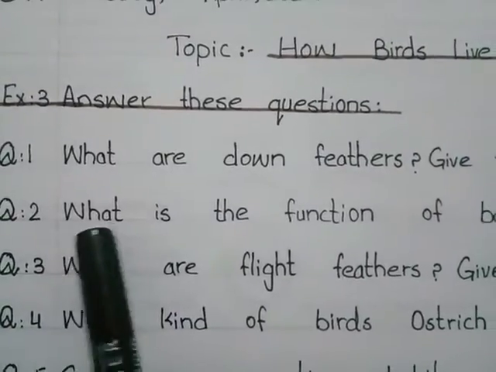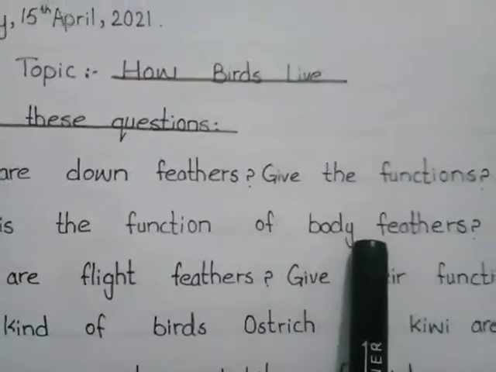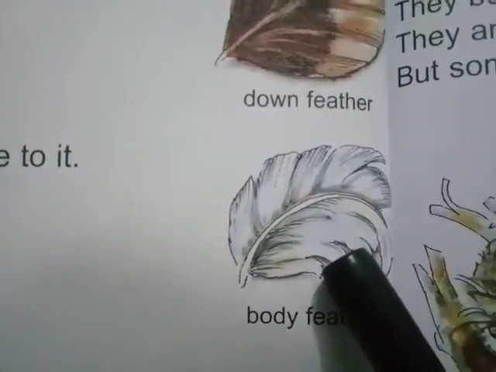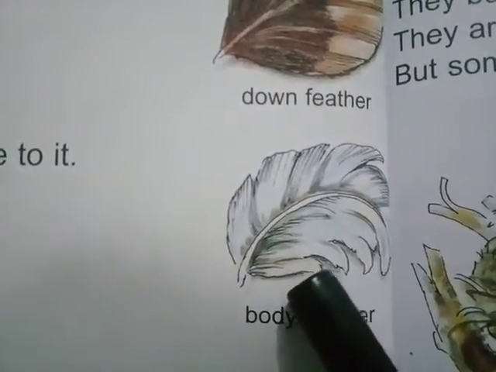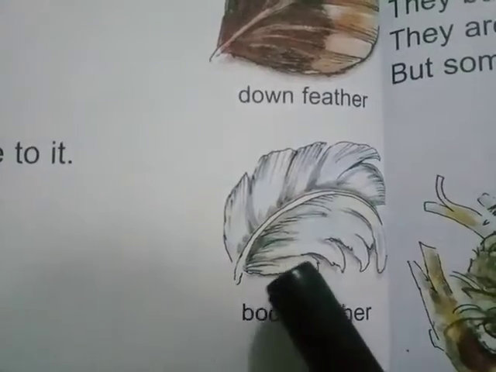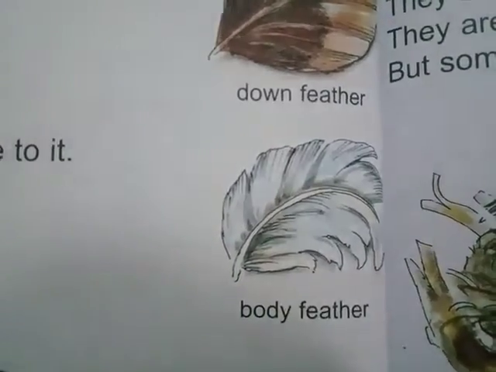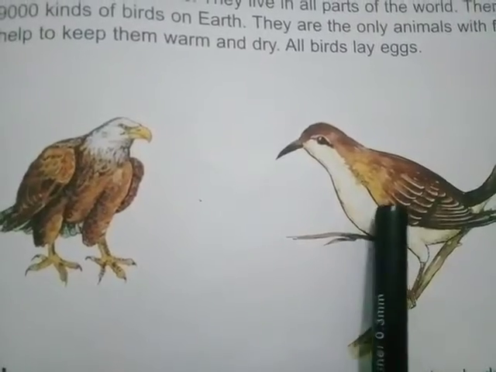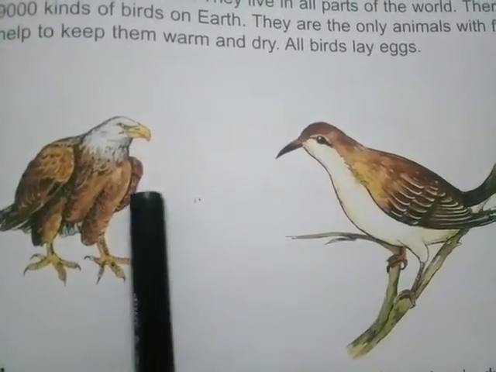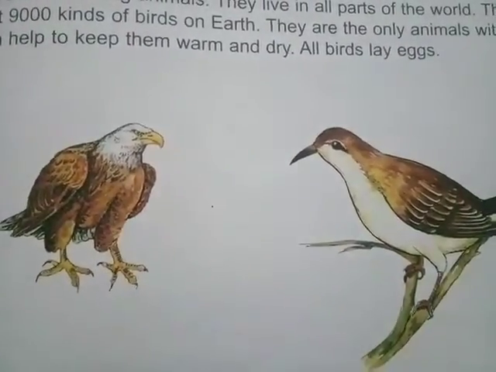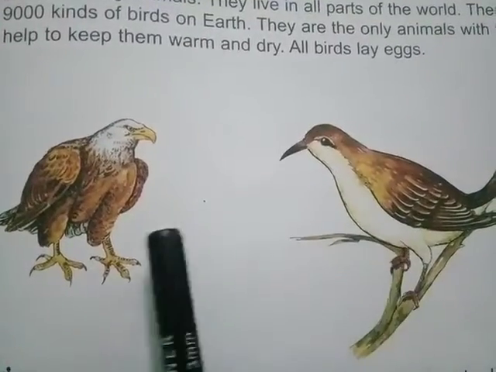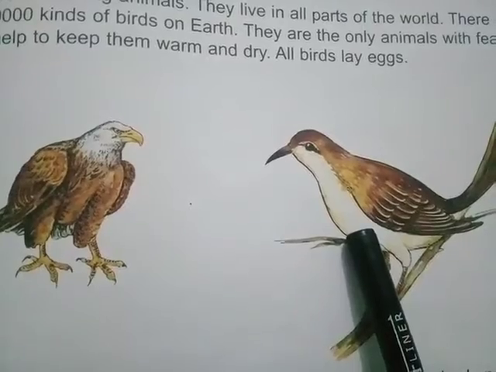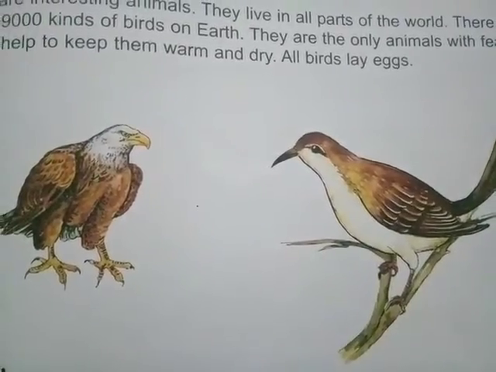Question number 2 is what is the function of body feathers? Look here, this one is a picture of body feather. Body feathers cover the body and give it a shape. Body feathers are small feathers present all over the body of a bird. They give proper shape of a body, and it also helps the birds in flying.